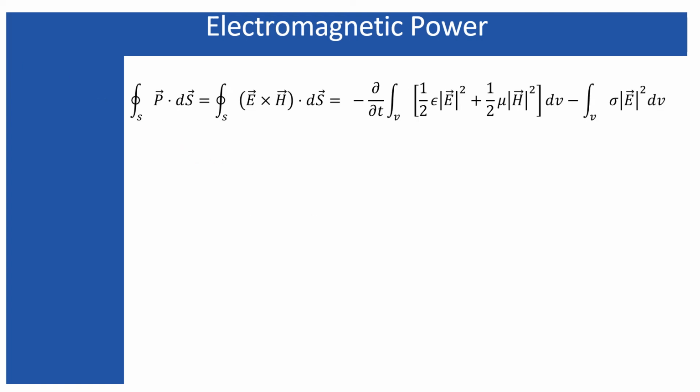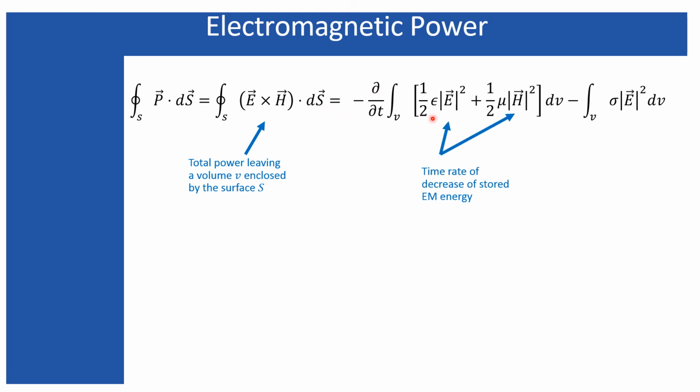The theorem associated with the conservation of energy in the case of electromagnetism is known as Poynting theorem, after the British physicist Henry Poynting, and that is represented by this equation. Here, this P represents the instantaneous power, and this is exactly the same thing that I have represented in my earlier slide. And this expression states that the total power coming out from a closed volume enclosed by the surface S is equal to the time rate of decrease of energy stored in the electric field and the magnetic field, minus the power dissipation taking place due to some ohmic dissipation or ohmic loss.